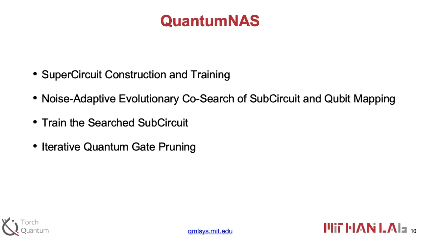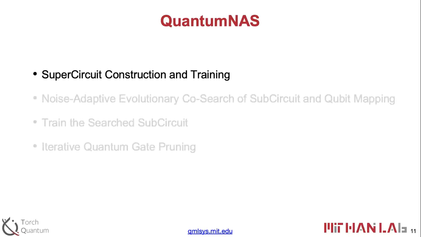The third step is to train the searched SubCircuit from scratch, so that we can get the final performance and see the accuracy or the expected value on the real machine. The final step is quantum pruning, which is actually orthogonal to the previous three. Quantum gate pruning can be applied to any variational circuit. But here we also propose fine-grained pruning, or changing of the ansatz architecture.